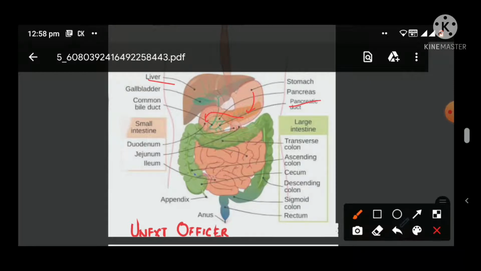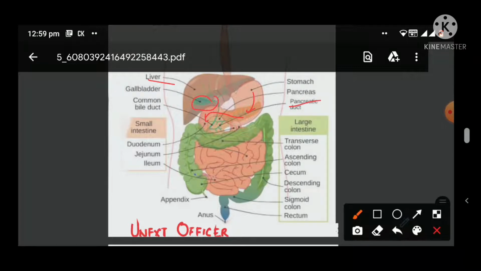The gallbladder, which is a part of the liver, will secrete bile and it will enter into the intestine, as well as the pancreatic juice. These will help in the digestion of the protein and lipids present in the food.